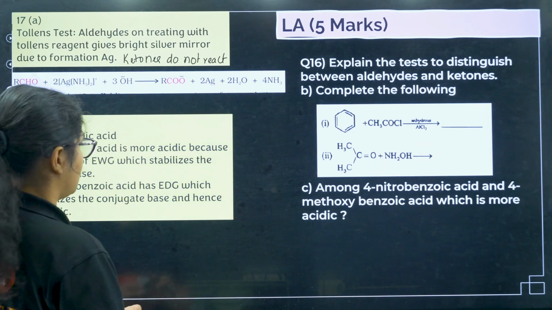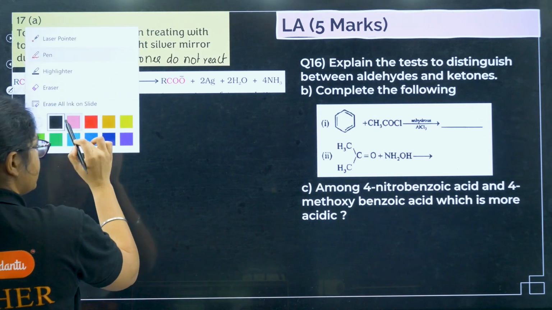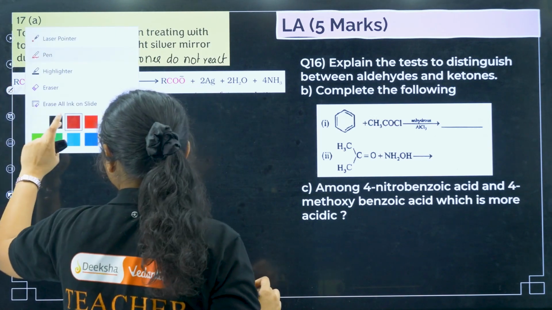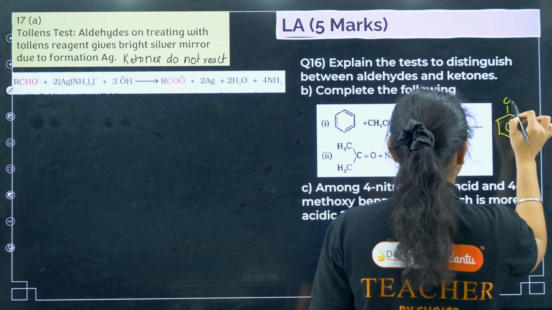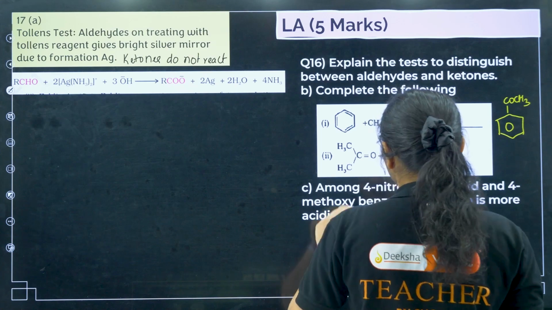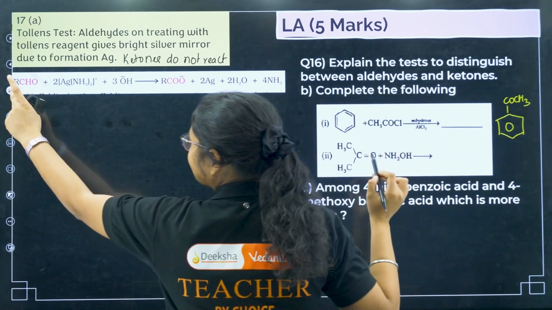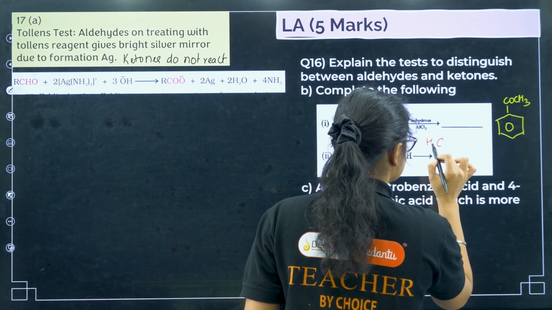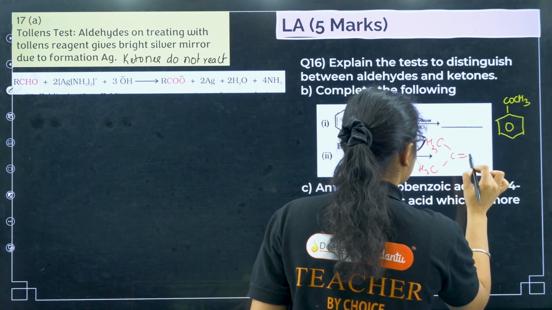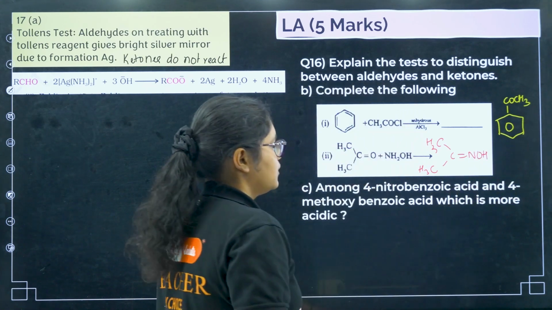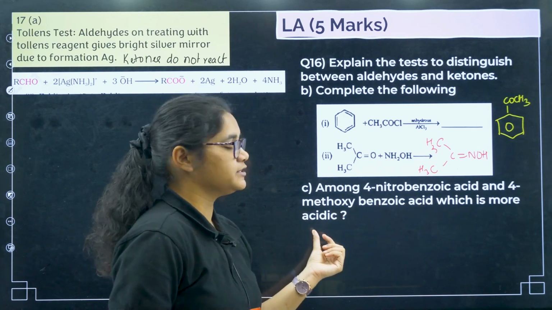For the Tollens reagent you can give the reaction also as an example, so that one carries 2 marks. Next, I'll do the B part here. So what will be the product I'll be getting? It will be simple acylation, COCH3, and here oxime will form, H2O will be removed, and I will get CH3 double bond NOH.